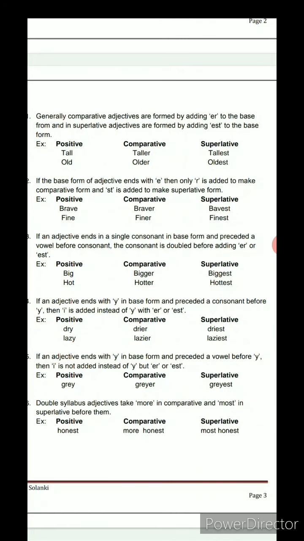So we don't omit Y and don't add the I instead; we remain with a Y. The example given is grey. We can see that the last letter of the adjective is Y and it is preceded by the E. So the word stays grey, and in the comparative we don't omit the Y and use the ER, and in the superlative we use the EST.